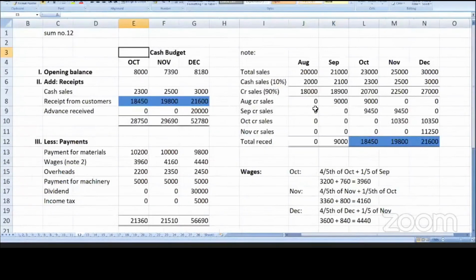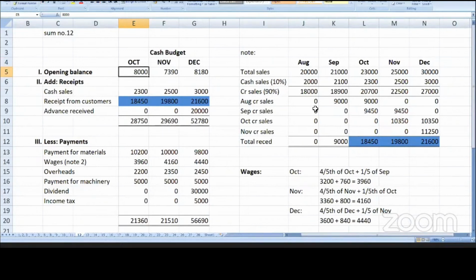See, cash budget for October, November, December. Opening balance is the first item, and it will be given. Opening balance for the month of October will be given. Opening balance is how much cash you will be having. Suppose today is November 26th, and on December 1st you are asked to prepare a cash budget for the month of December.